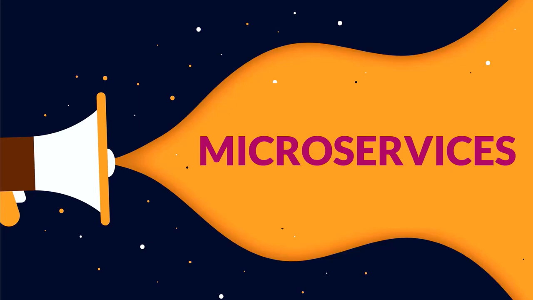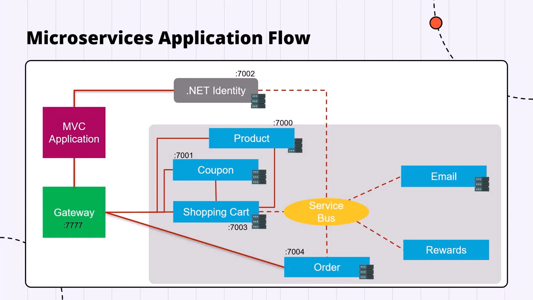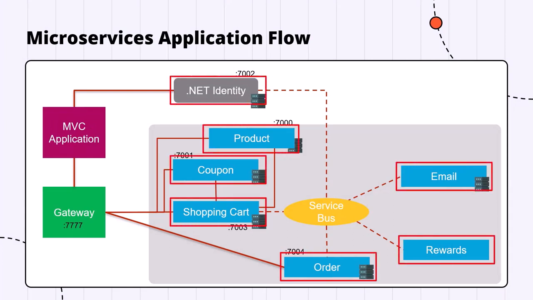Inside that, everything is coupled together and it is tightly bound. In the diagram here, on the blue and gray boxes, you can see individual microservices. Each one of them is responsible for its own functionality.